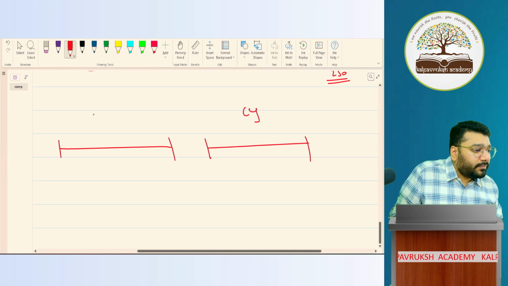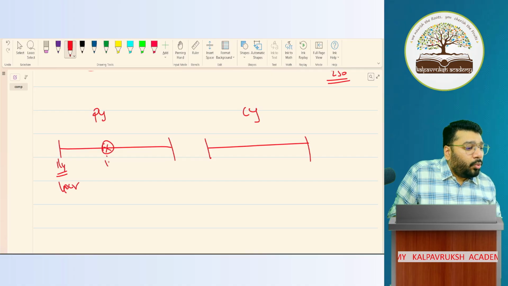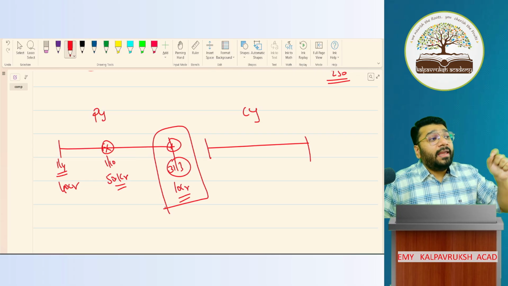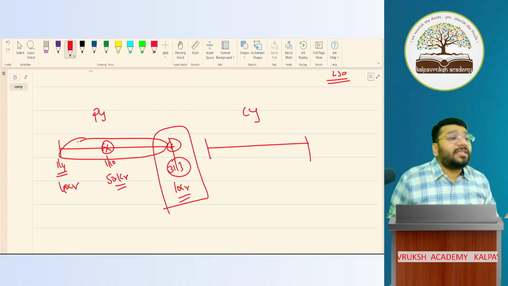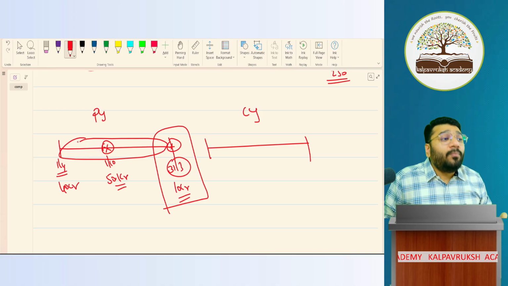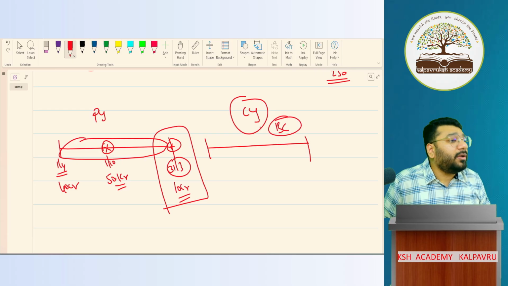Current year, previous year. On 1/4, the borrowing was 40 crore. On 1/10, the borrowing was 50.1 crore. On 31st March, borrowing is 10 crore. So will I look at the borrowing at the end of the financial year? No. The language they've used is at any time during the previous financial year. Out of 365 days, if on any one day your borrowing exceeded 50 crore, then in the current year you'll be called a big company, which is non-SMC. Non-SMC. Got it? Not got it?